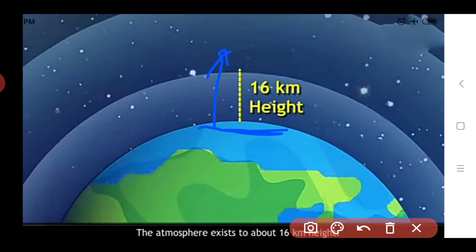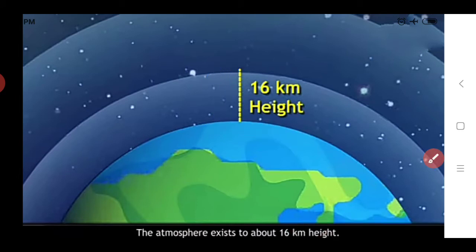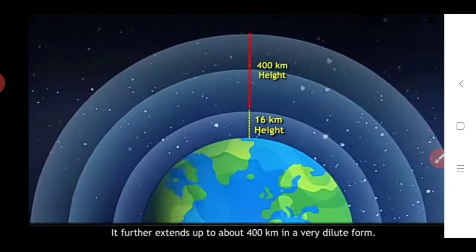So up to 60 kilometers the atmosphere is present around our earth. Further above, away from the earth's surface, the atmosphere also extends up to 400 kilometers.